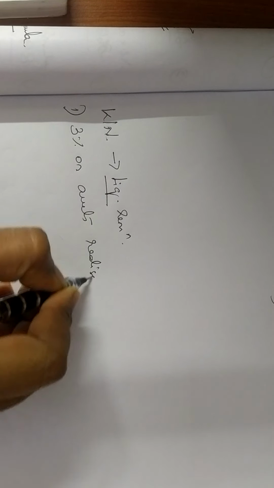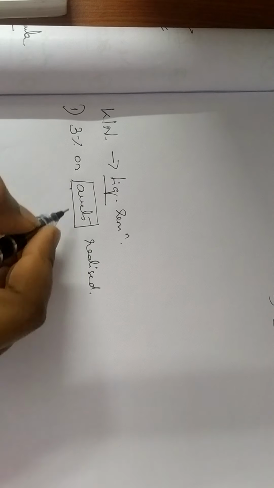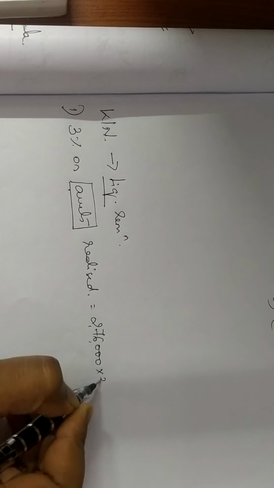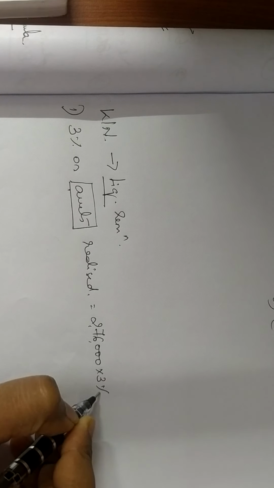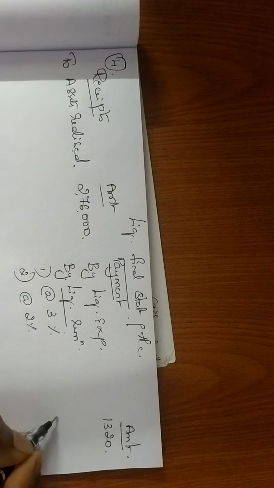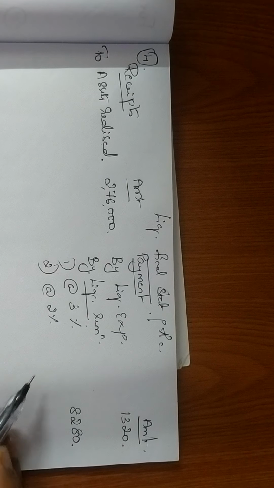So you look into your receipt side, you have only one piece of information. Assets realized is 2,76,000. So 2,76,000, 3% will give you 8,280. So one remuneration we have calculated, which is 8,280.